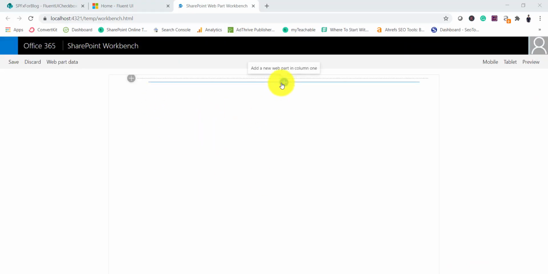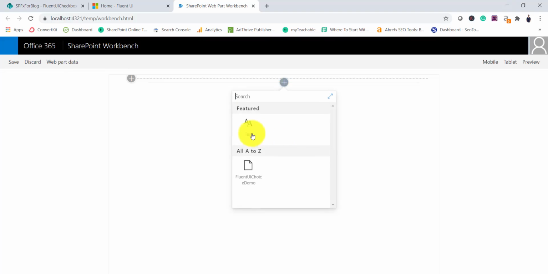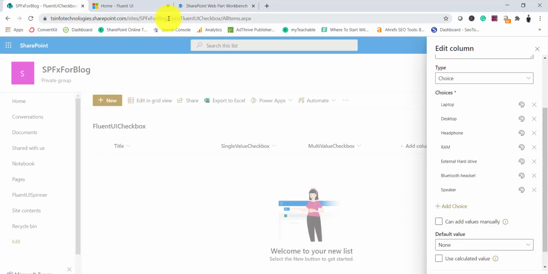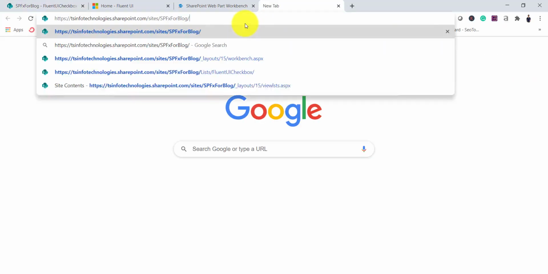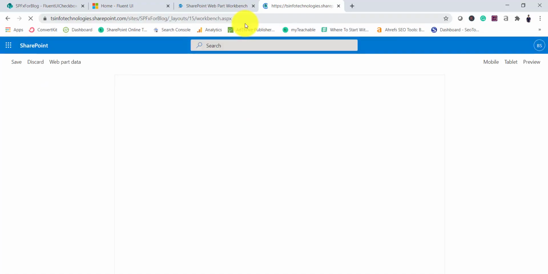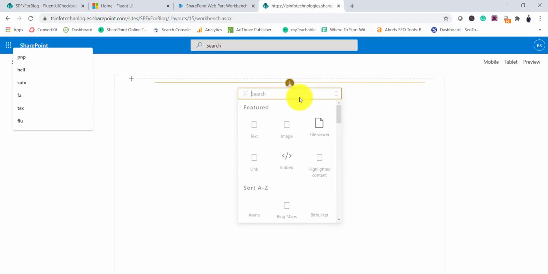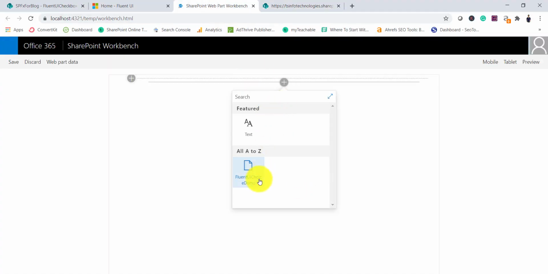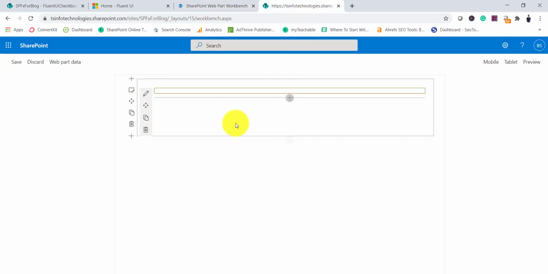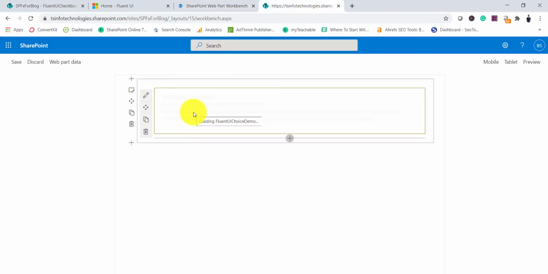Now you can see here it is opening in the local workbench. If you select this, you will be able to see the web part. You can see Fluent UI choice demo, and locally we cannot test it. So what we'll do is I will open the SharePoint workbench. You can see this is the SharePoint workbench, and here we will add this web part. So I'll select it and then I will say Fluent. And here is the Fluent UI choice demo. Let me just confirm it, choice demo. Yeah, correct. So this one, and now you can see it will load.